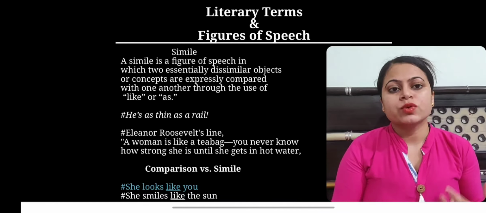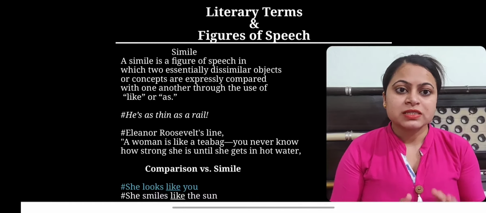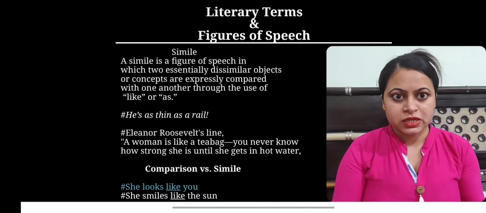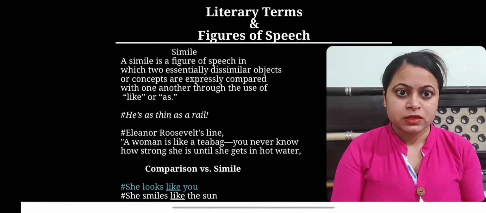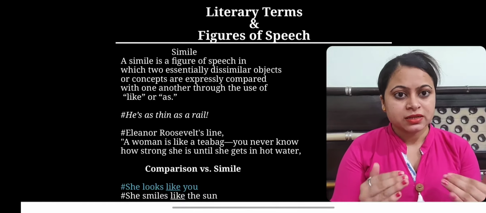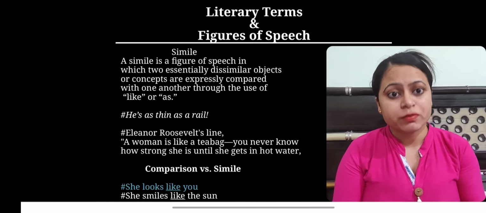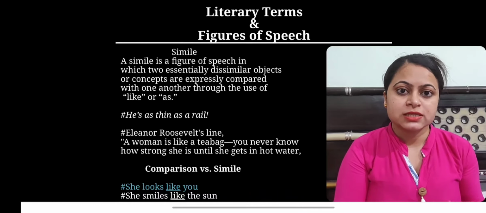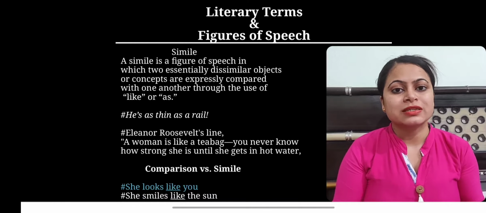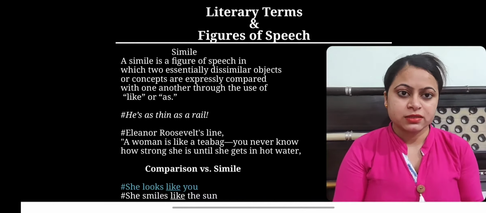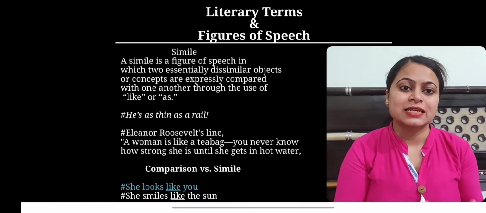And here I want to give you an alert that simile is not a mere comparison. Simile is very much different from a simple comparison. In the first example, she looks like you. This is just a simple comparison. But in the second statement, she smiles like the sun. Now, this statement is comparing a woman to a very different object, which is the sun. So here is a simile, not a comparison. I hope you have got the difference between a simple comparison and a simile. She looks like you is a comparison, whereas she smiles like the sun is a simile.